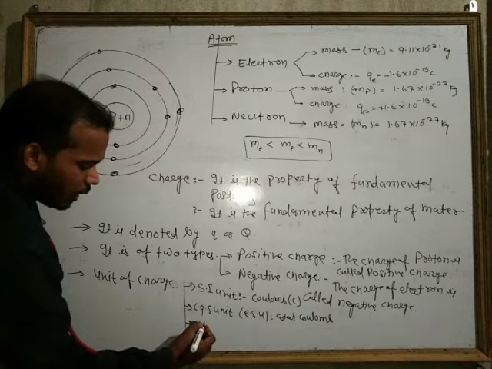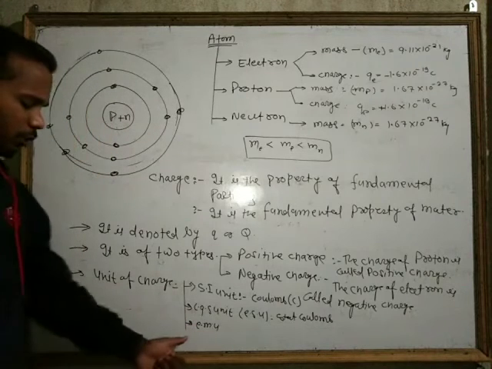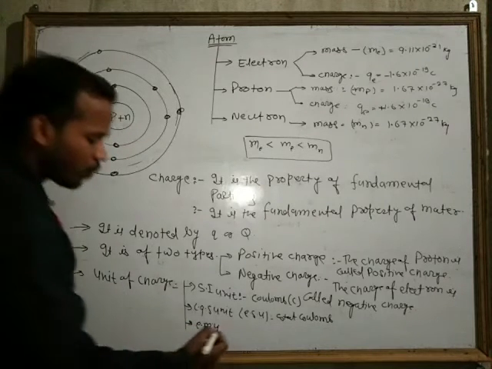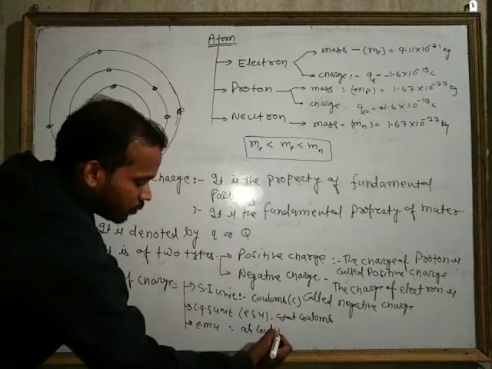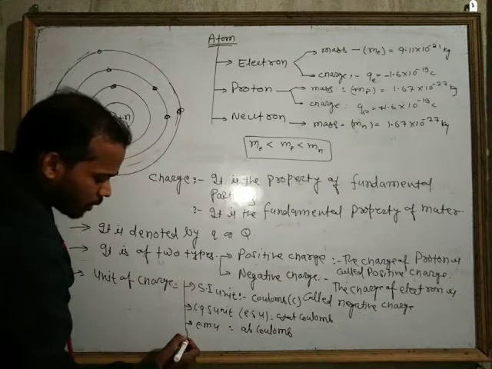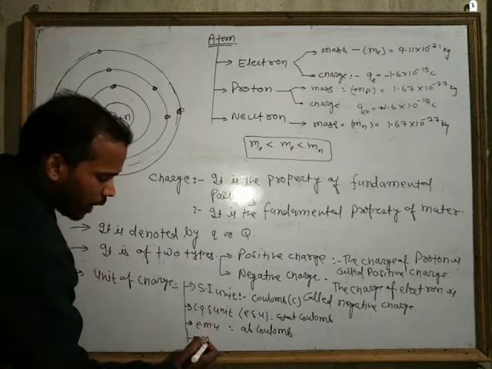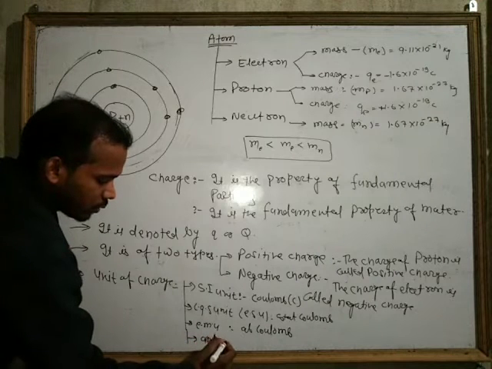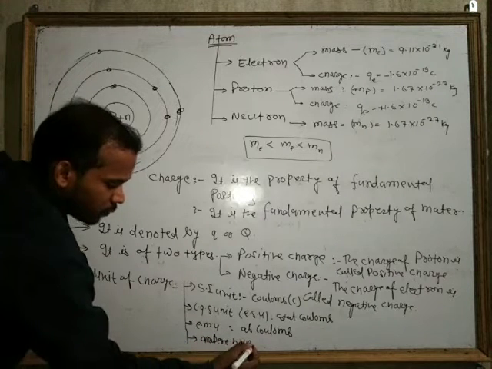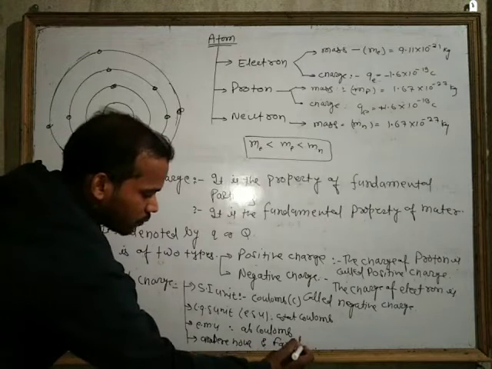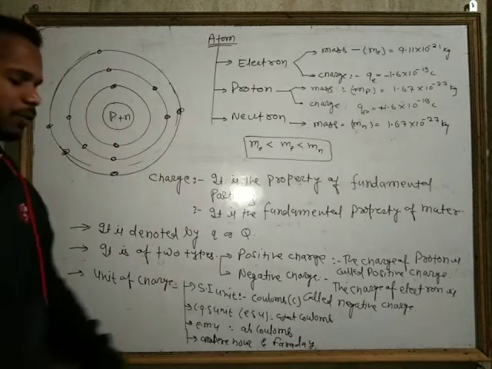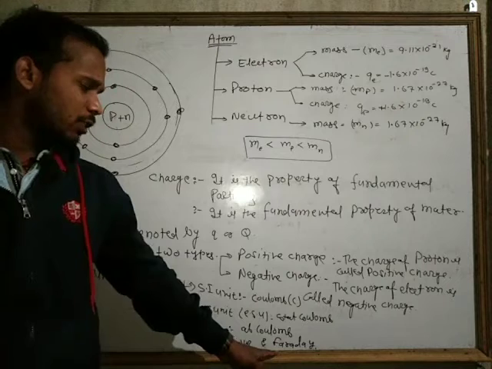One is the EMU, electromagnetic unit. Electromagnetic unit is ab coulomb. There are some practical units like ampere hour and Faraday. Faraday is mostly used in electrolysis.